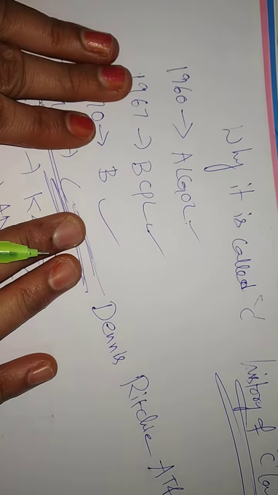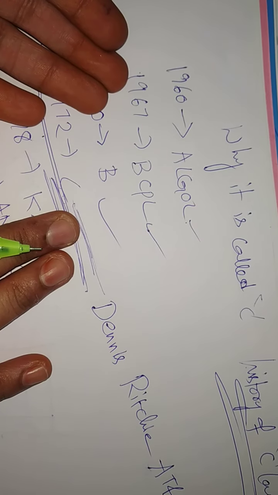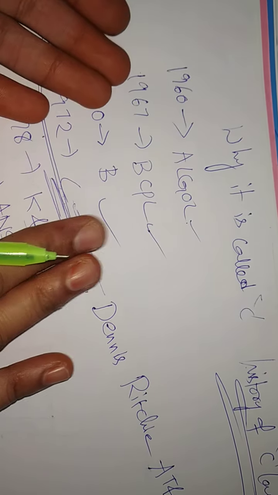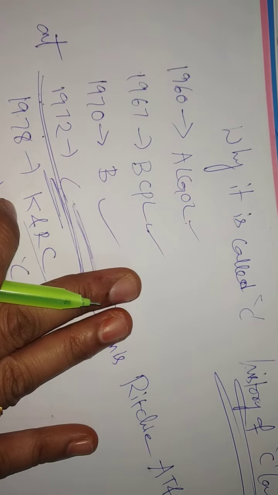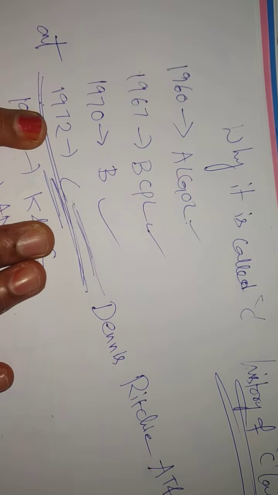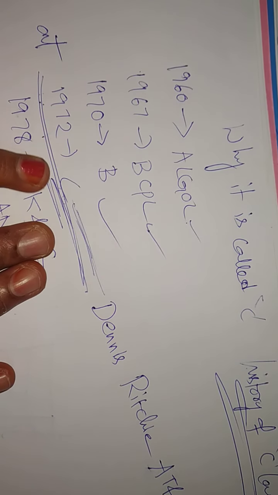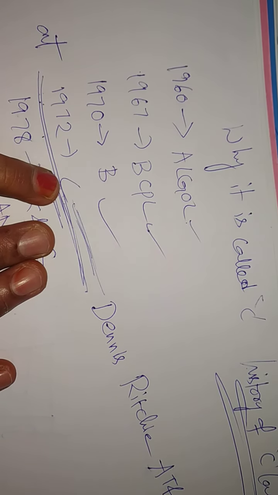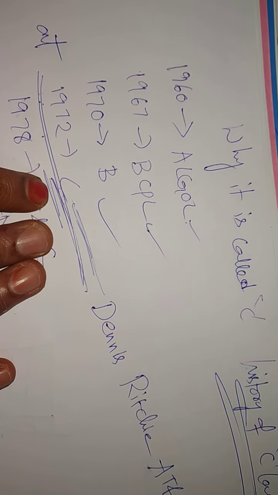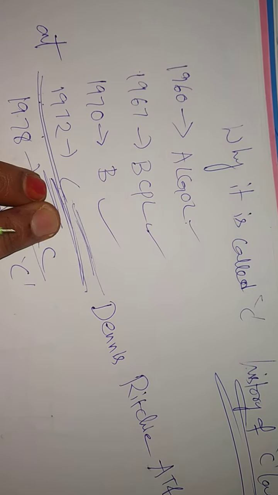But C is a mother language. Before the 1960s we also had some languages, like COBOL and Fortran. But C is a basic, understandable language. Why? Because it is a structured language. It supports modularity of the program, it is highly portable, and it has features like arrays. That's why C is very popular.